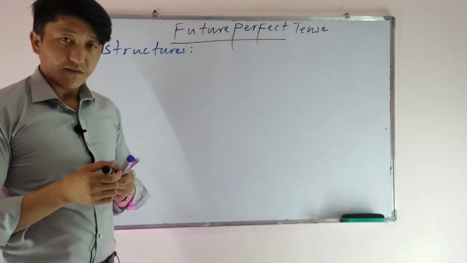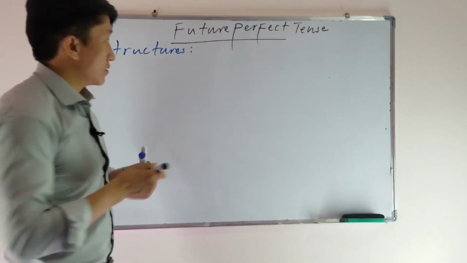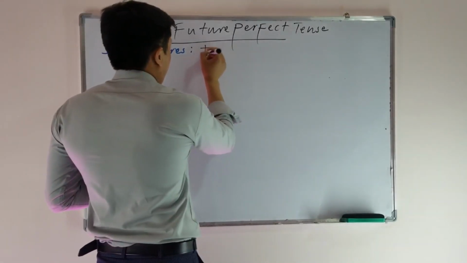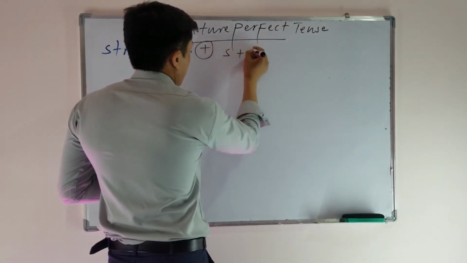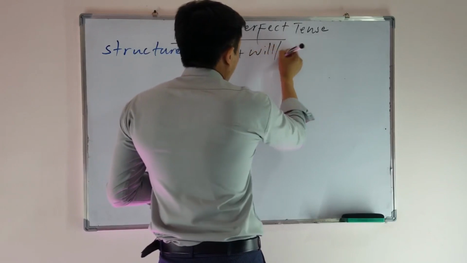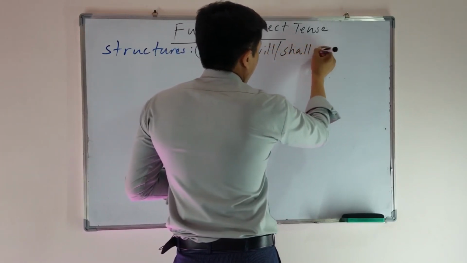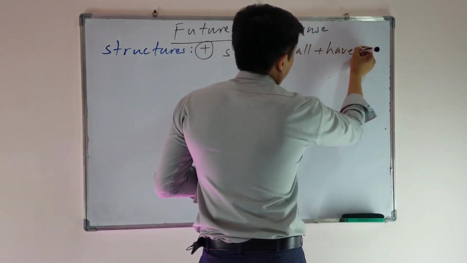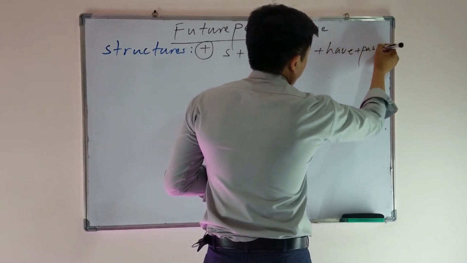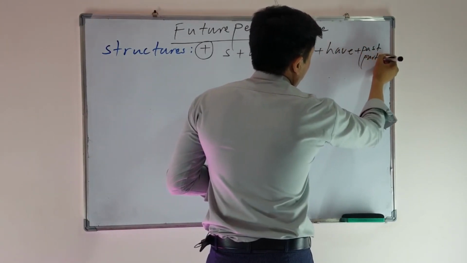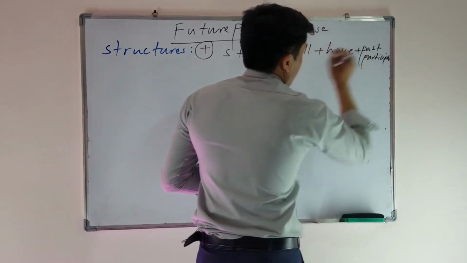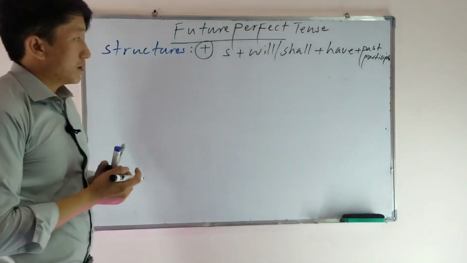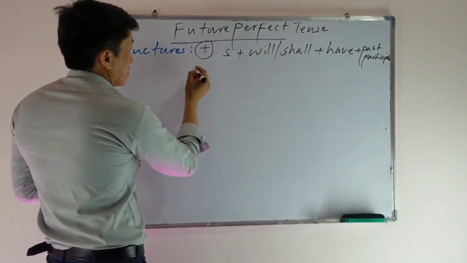So we have positive, negative, and question structures, forms. First of all, the positive sentence. For a positive sentence, we use subject plus will or shall plus have plus past participle. Now, what is the past participle? Past participle is the third form of the verb. So this is how we can use the negative.